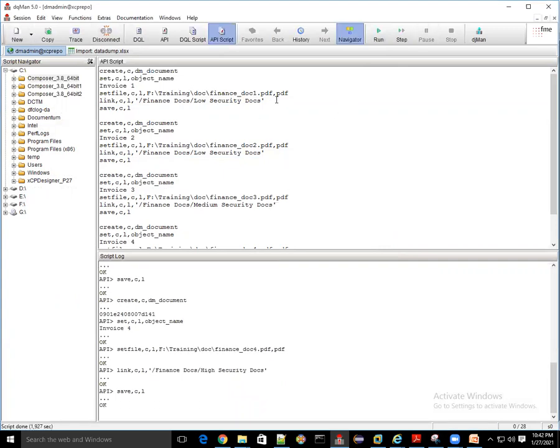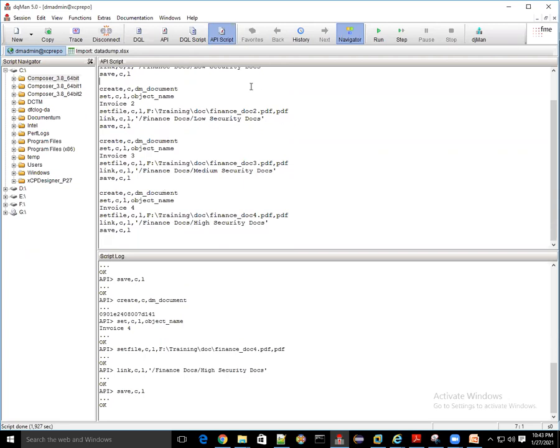You were asking one question: in case you upload something other than PDF, in CSV or other format, does it support? So after the path, you have to specify the format as well. Whether it's a PDF file, a doc file, an Excel file, a CSV file, or a text file, TXT. Whatsoever the extension of the file, whatever format you're going to upload, you have to mention it here.